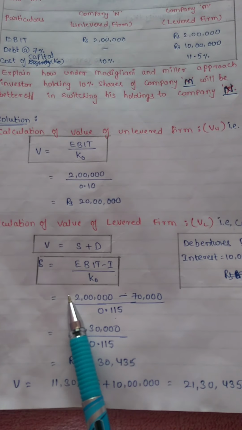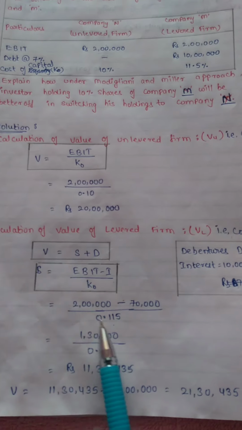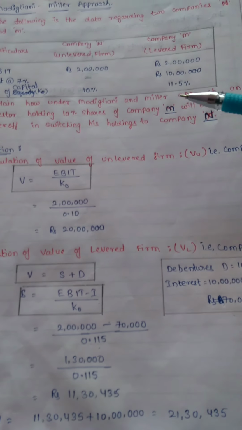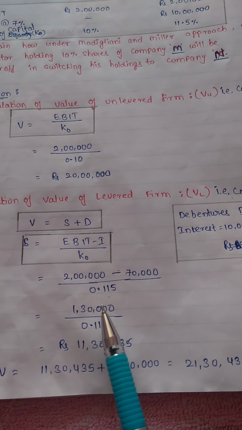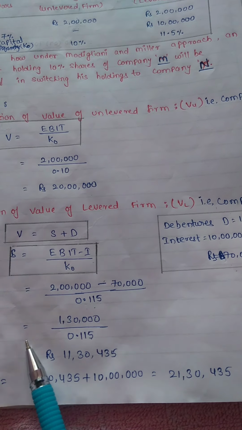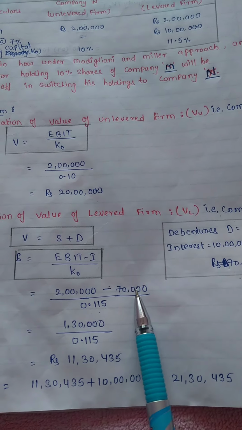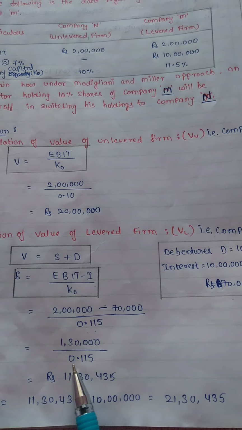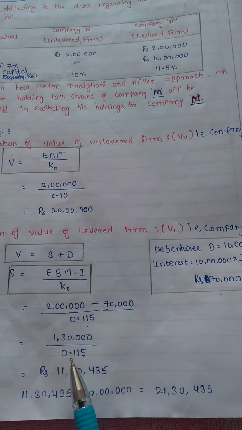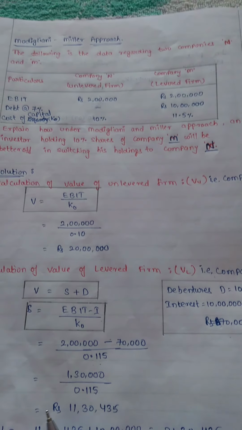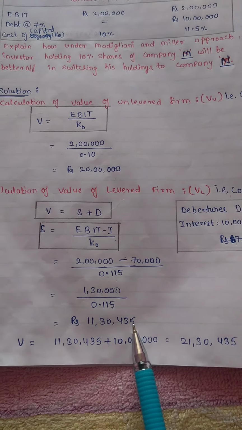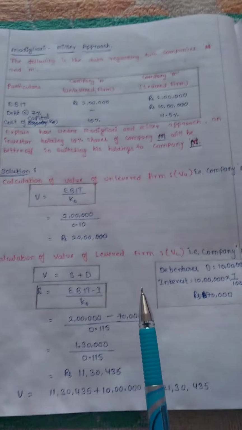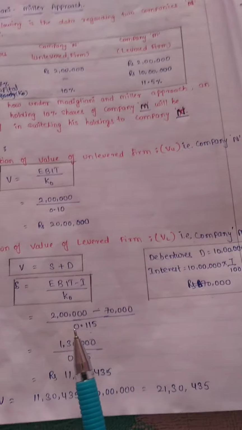Now 2 lakhs minus 70,000, that is 1,30,000, divided by the cost of capital, which is given as 11.5%, that is 0.115. That equals 11,30,435. This is the value of S, that is, the equity shares.